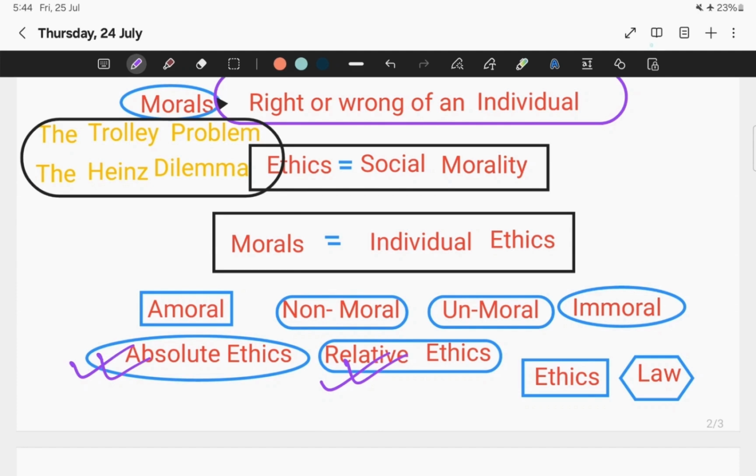Apart from that, I also studied these two terms, ethics and law. So what is the difference between ethics and law?